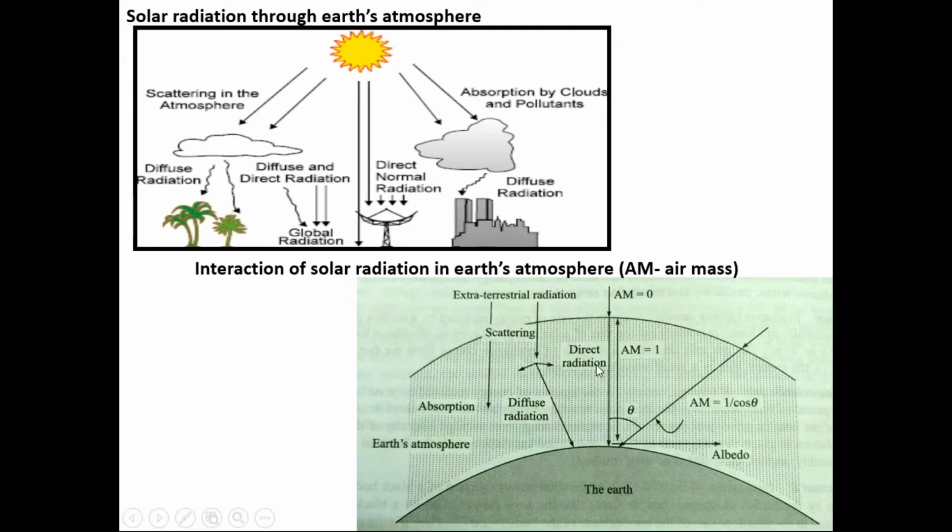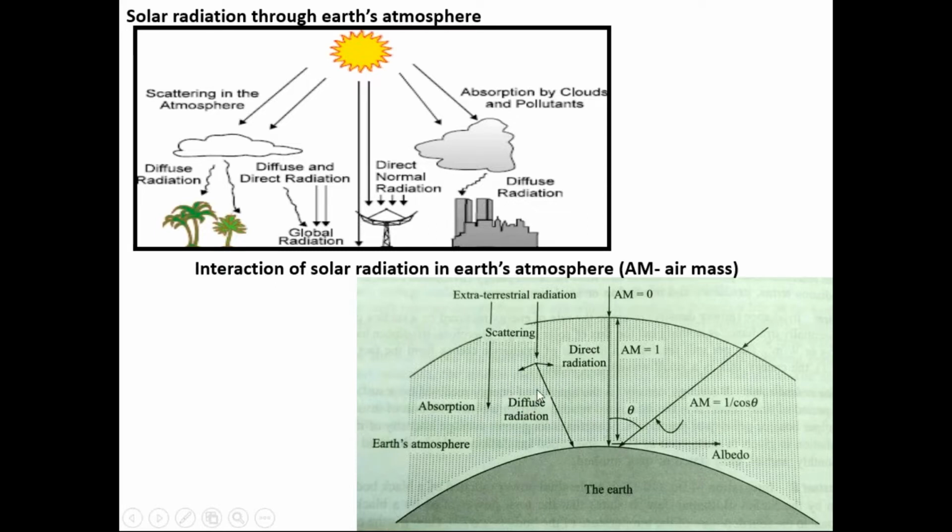So there are scattering and absorption interactions which take place. This scattered radiation is redirected, and that is called diffuse radiation. Some of the radiation manages to reach the Earth's surface directly without change in direction. That radiation is called direct radiation or beam radiation, and the scattered radiation is known as diffuse radiation.